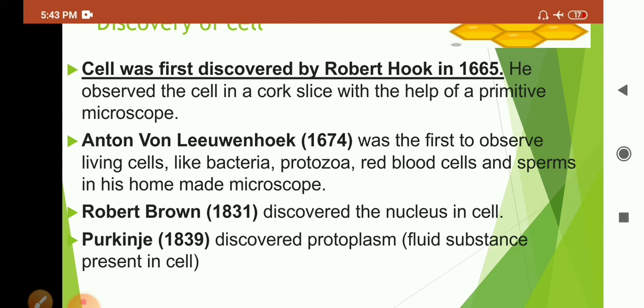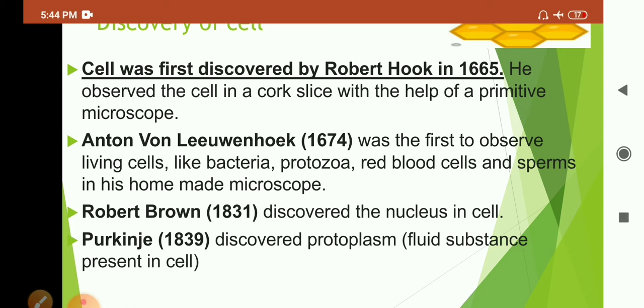So we can say that Robert Hooke observed dead cells and then Leeuwenhoek observed living cells. Then in 1831, Robert Brown discovered the nucleus in the cell. Purkinje discovered protoplasm. Protoplasm is nothing but the fluid substance present in the cell.